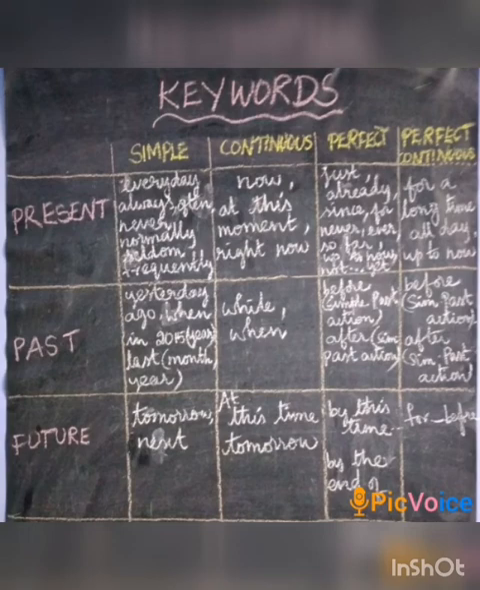Simple future: tomorrow, next. Future continuous: at this time, tomorrow. Future perfect: by this time, by the end of. Future perfect continuous: for, before.